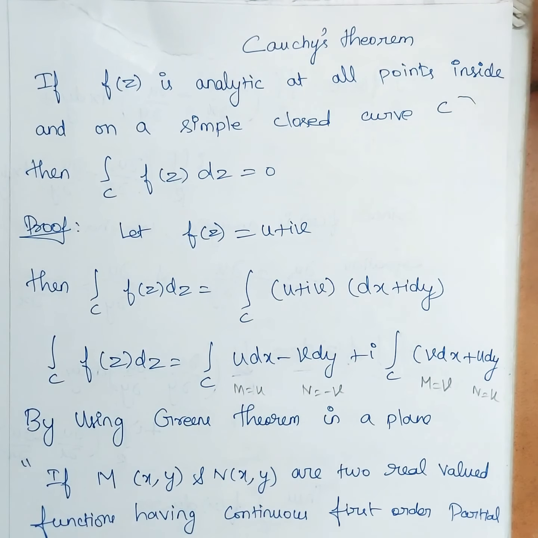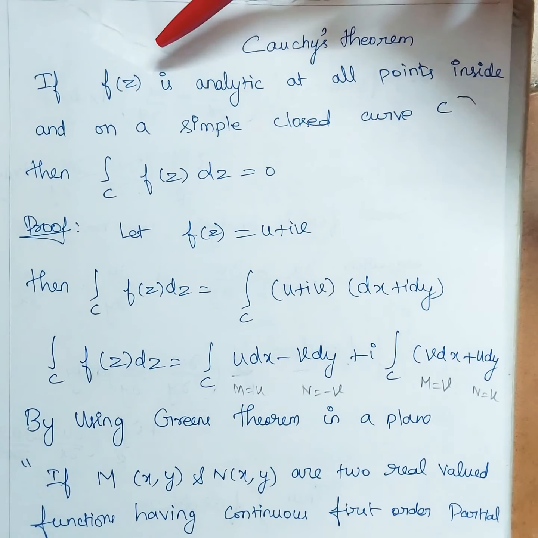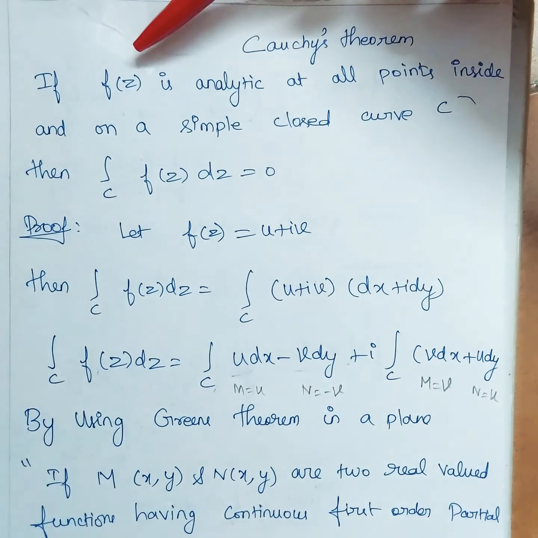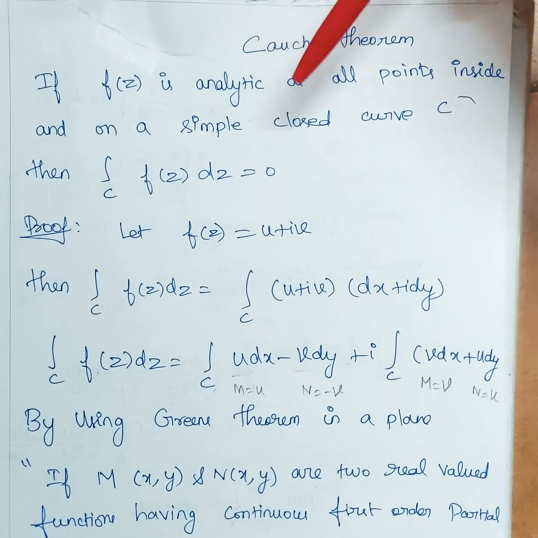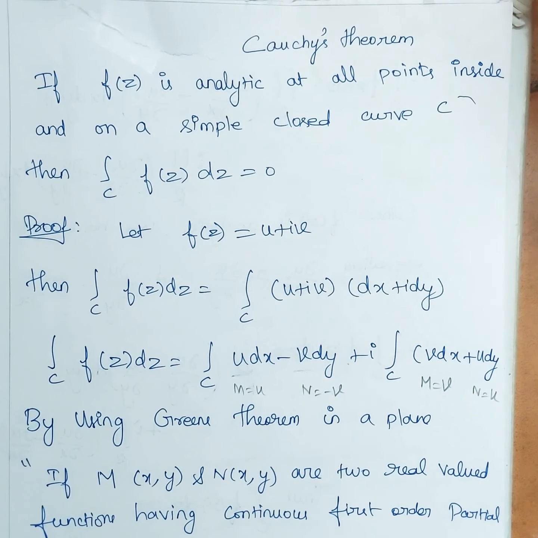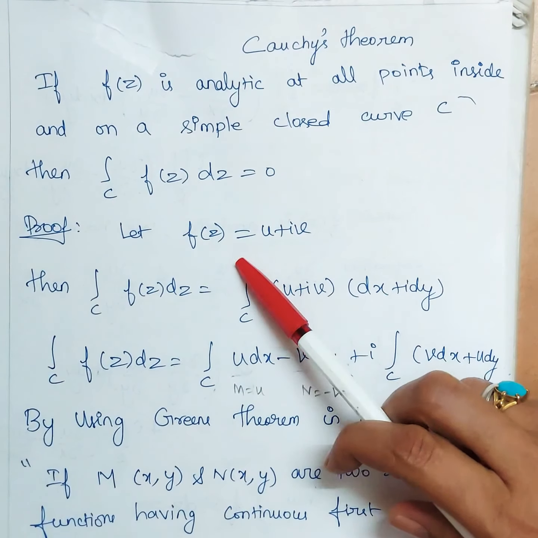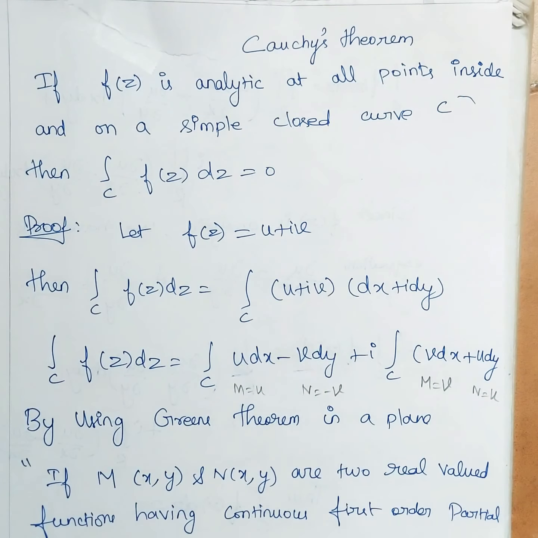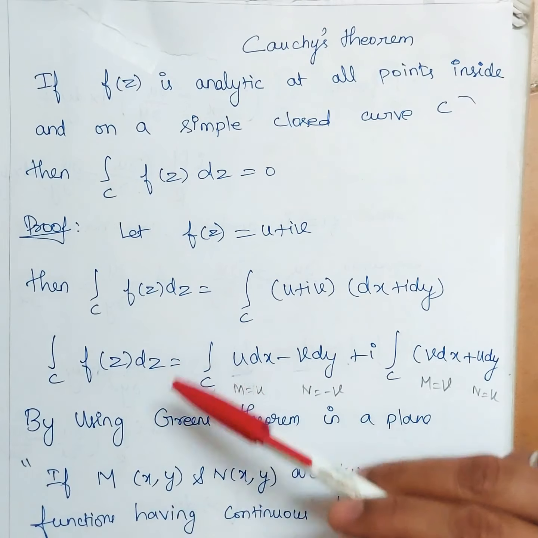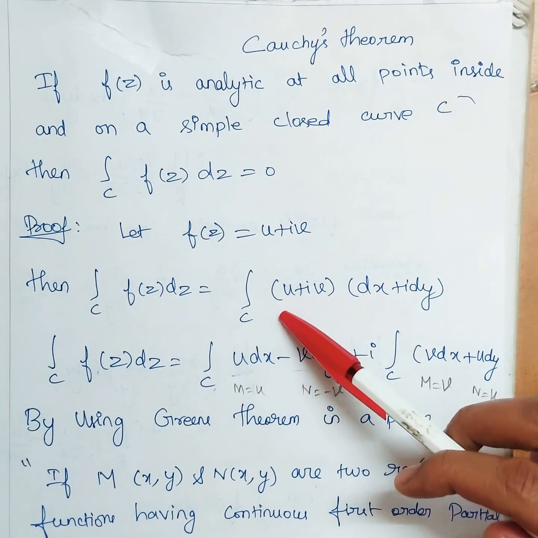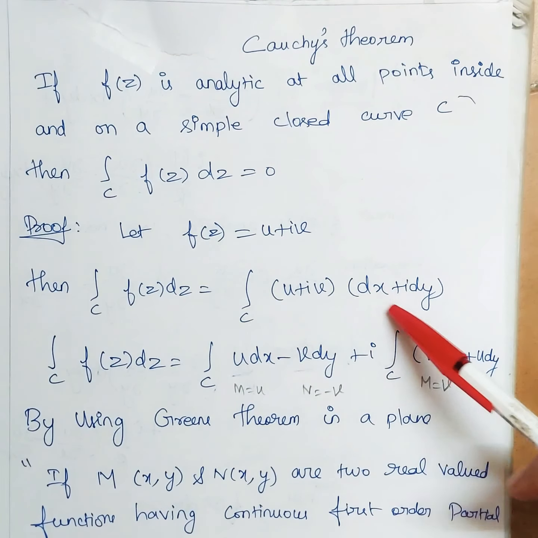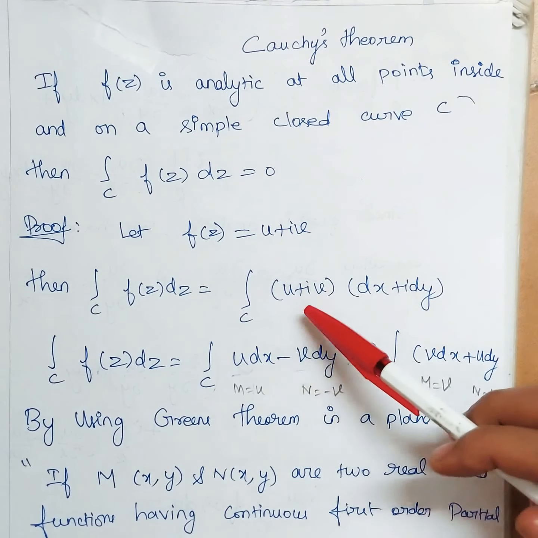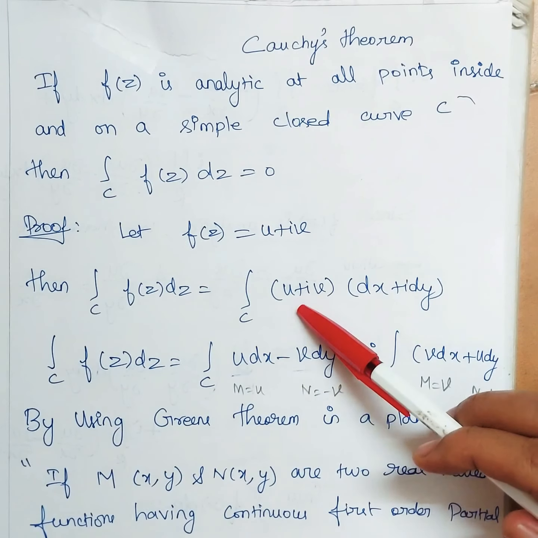So now let's see the proof. And we know what we mean by an analytic function. So we are starting with the idea that the given function is an analytic function at all points inside and on a simple closed curve. So I'm taking that function f of z as u plus iv. Okay. So integral over C f of z dz is equal to integral over C (u plus iv) (dx plus i dy). Okay.